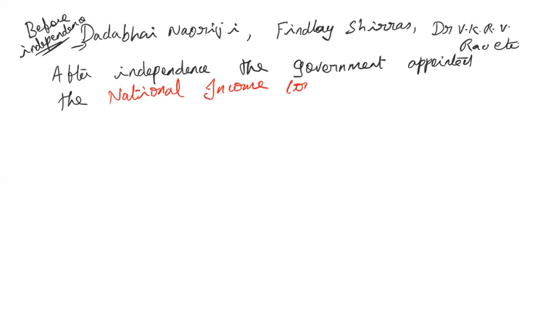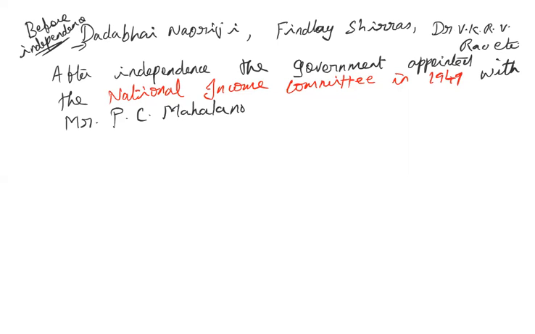So the National Income Committee was appointed in 1949 with Mr. P.C. Mahalanobis, who happened to be the chairman of the National Income Committee.